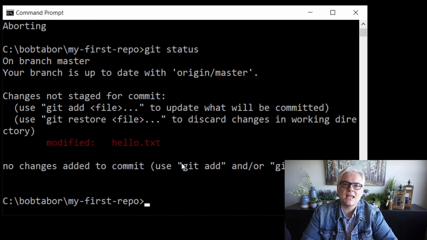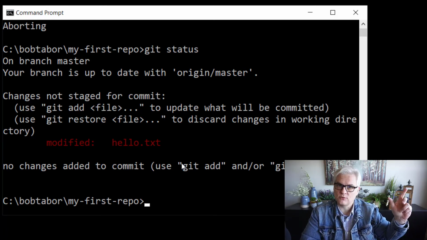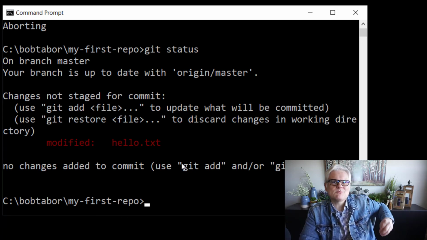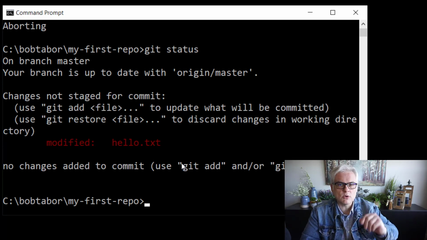I'm not ready to say that these are my final changes that I want to make. Save in this branch, or save in a commit that this branch points to is the more proper way of saying it. So I want to take those changes and temporarily just put them in my pocket, and I'll come back to them later maybe. All right. So that's what we're going to do first.